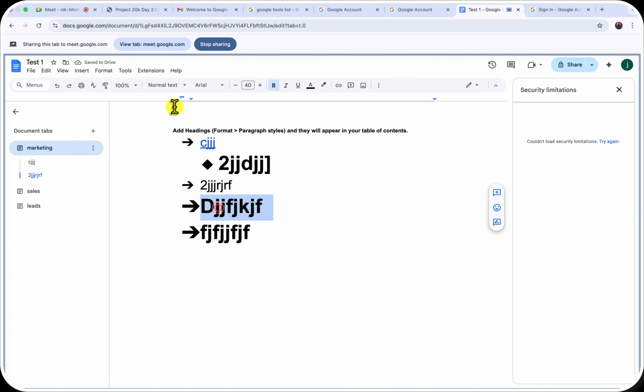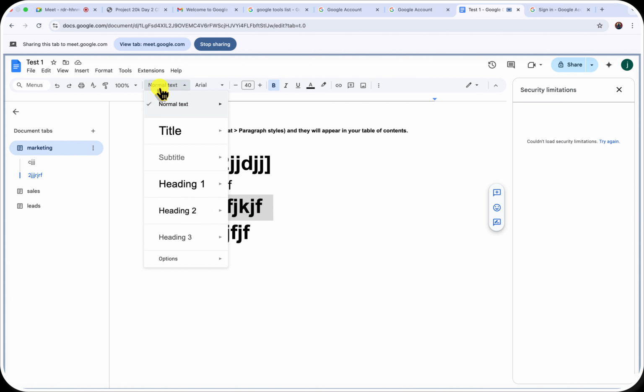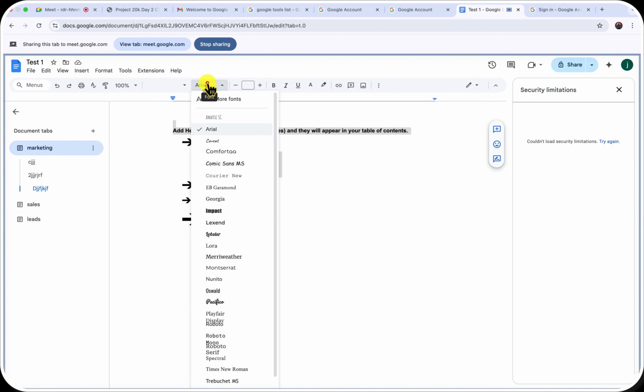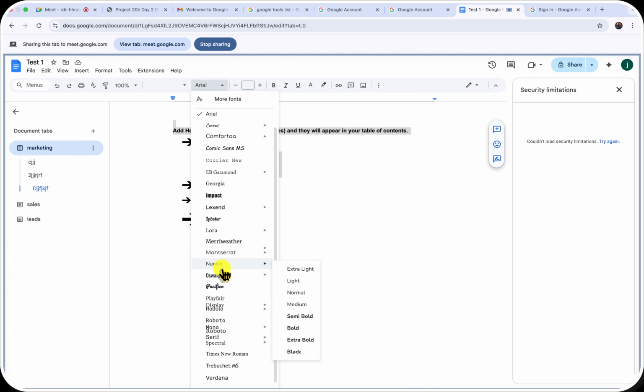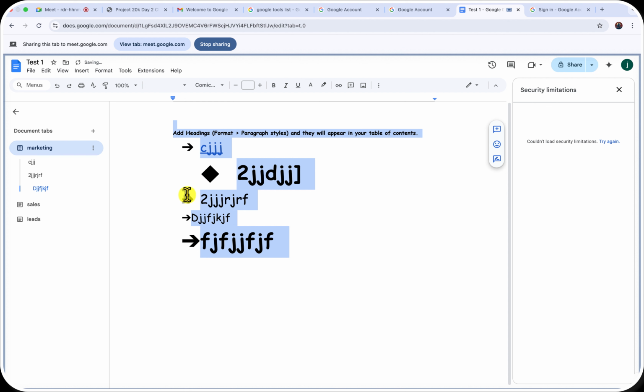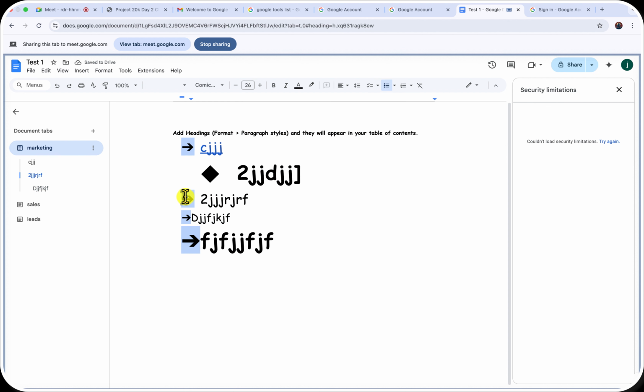If you come in here and make this a heading, you just play around with your sizes. That's just what it does for you. And this allows you to play with your font. Whatever font you want to use in your document, this allows you to play with it, right?